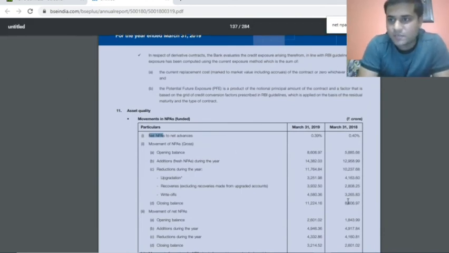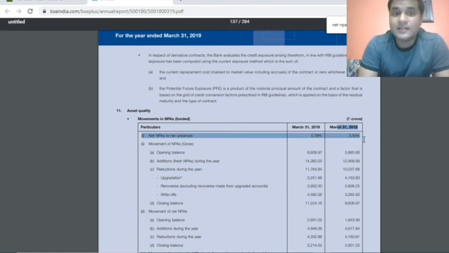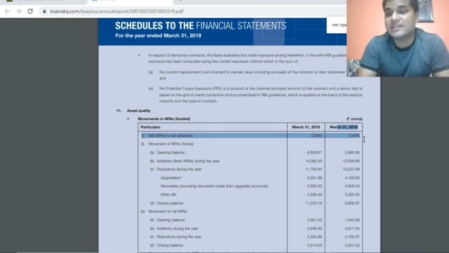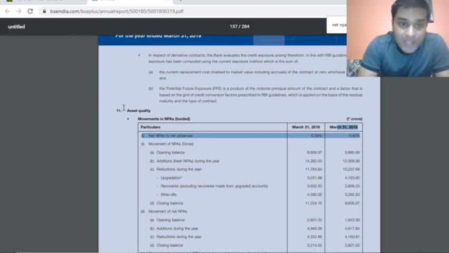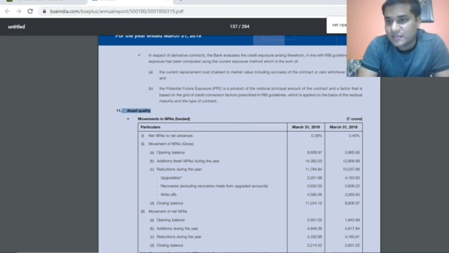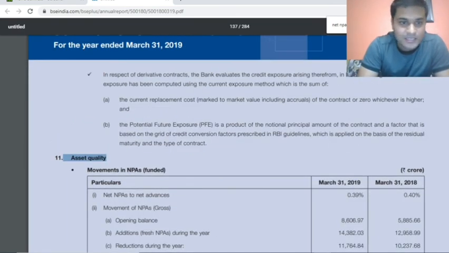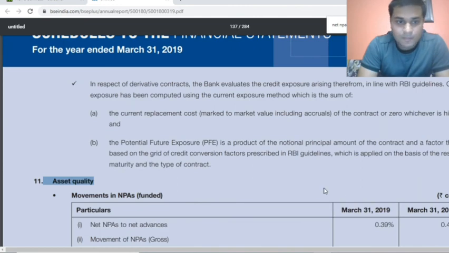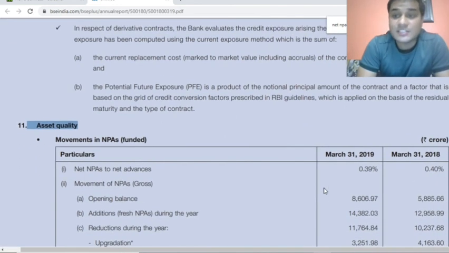As on March 2019, it was 0.39. As on March 2018, it was 0.40. That means the bank has considerably improved its asset quality. I'll just increase the font size. This is a very good sign for a bank.